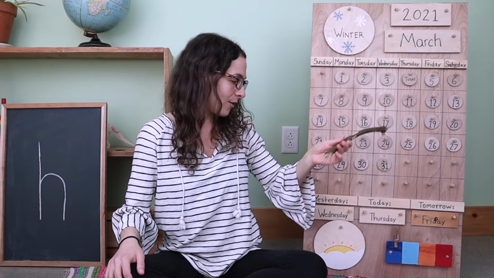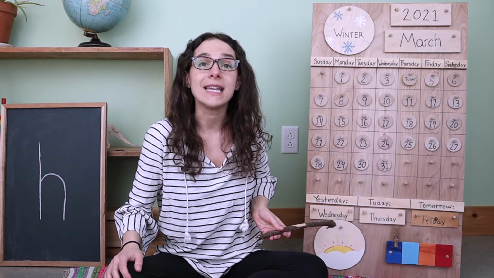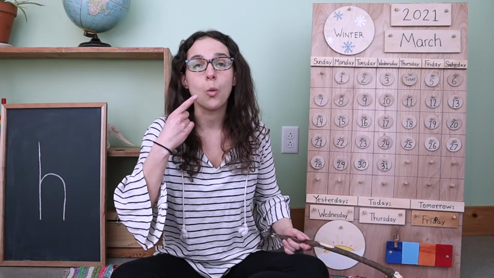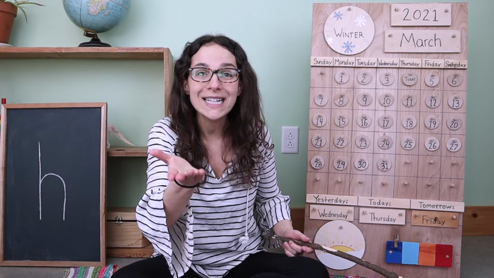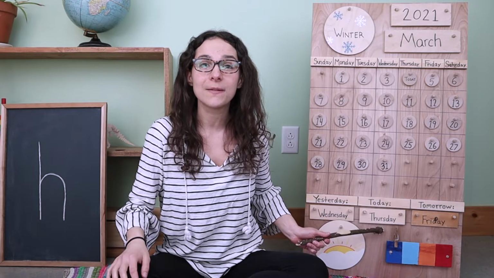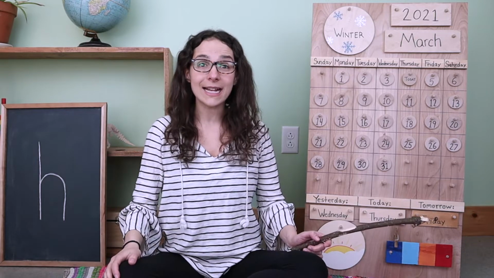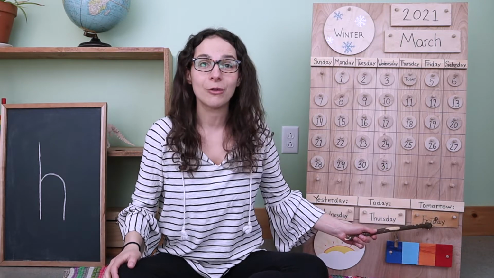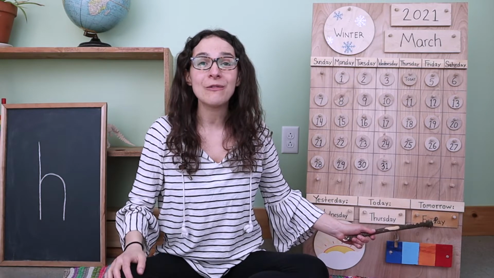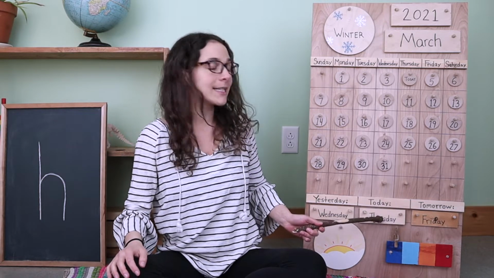Let's travel back down to the bottom of the chart, right here. Do you remember what the day was yesterday? I'll give you a clue. Yesterday was Wednesday. That's right. So that means that today is Thursday. And if today is Thursday, tomorrow will be Friday. You're right. Tomorrow will be Friday, the last day of the weekday. But let's go back to today.